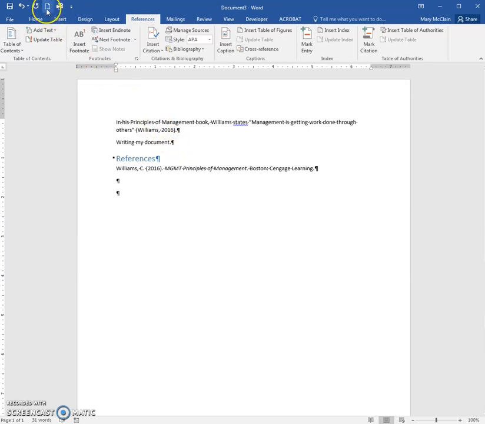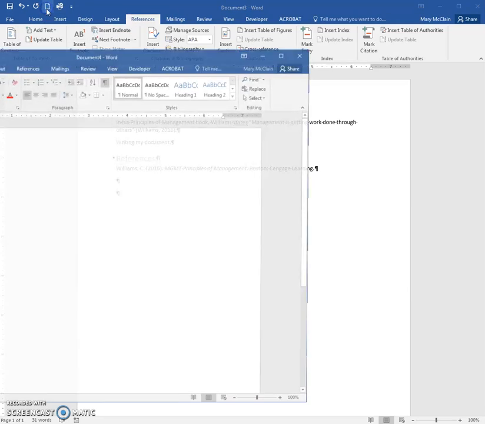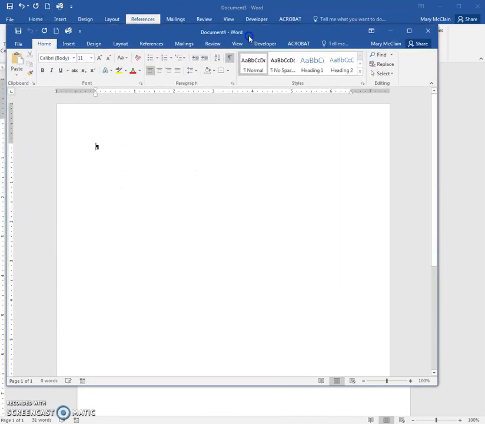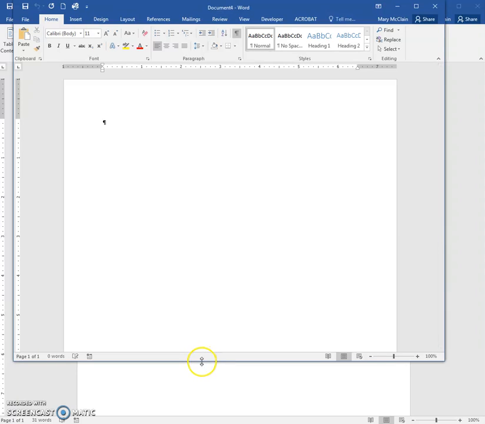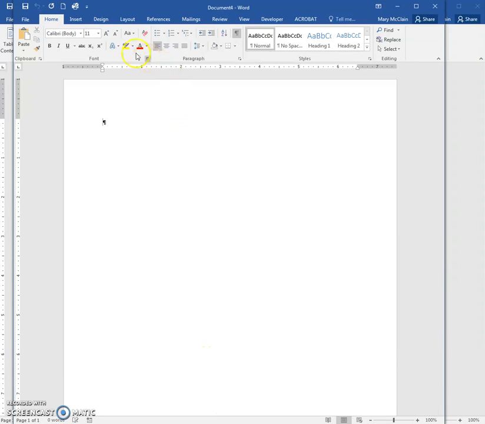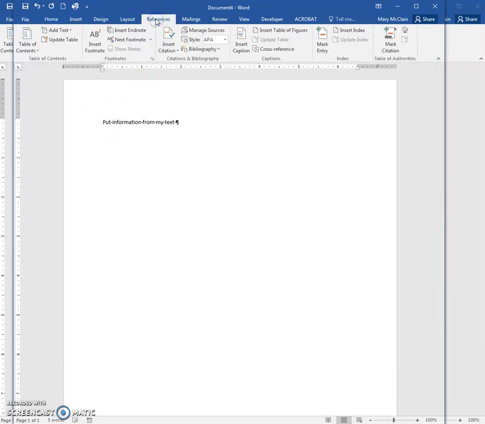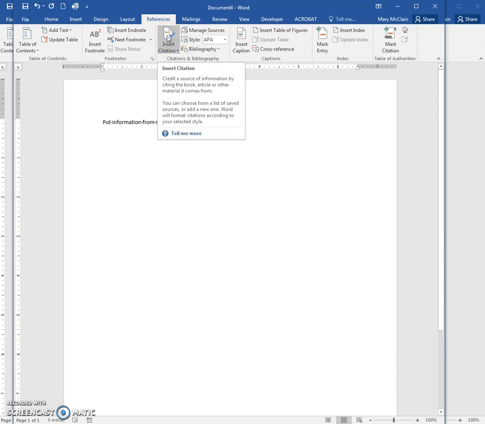If I was going to create another document, maybe tomorrow or the next day, so I'm creating a new document, and I again put in information from my text. Maybe in this case it's not a direct quote, but I gathered the ideas for my text, so I need to give them credit. If I again go back to References, this time when I say Insert Citation, I don't want to say that I have a new source.